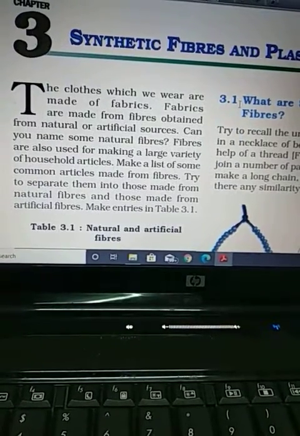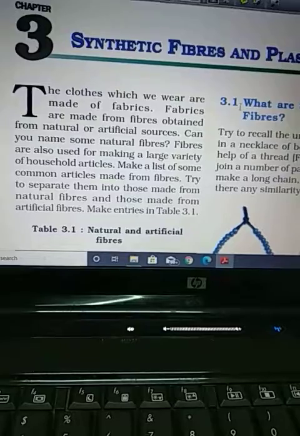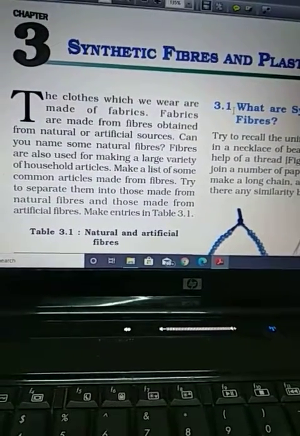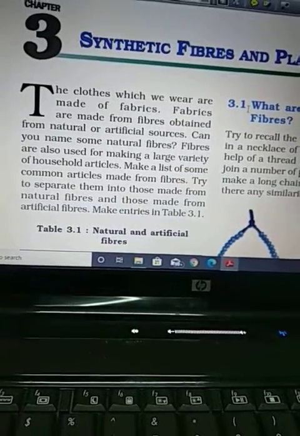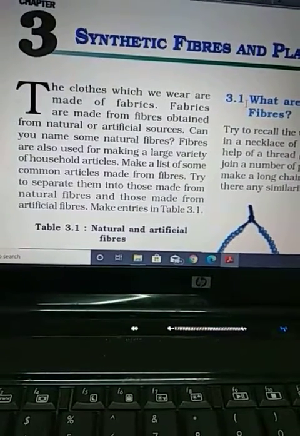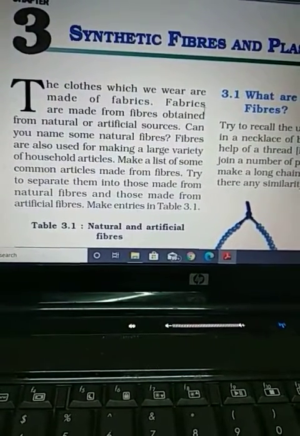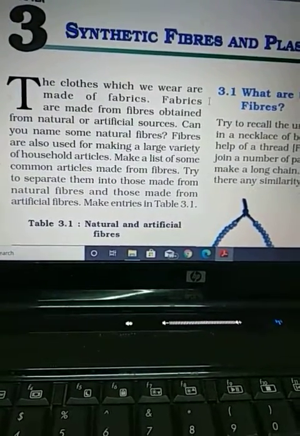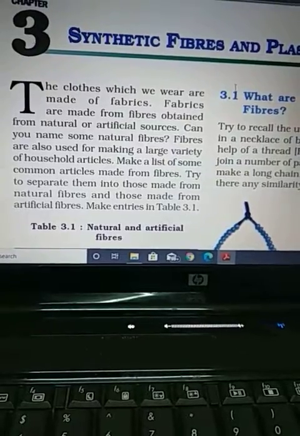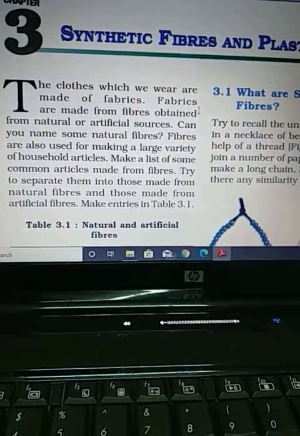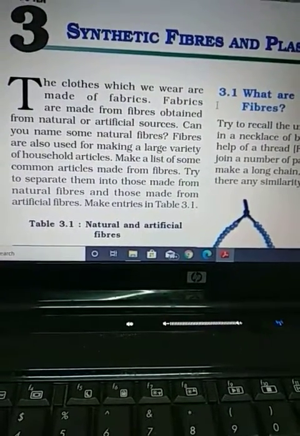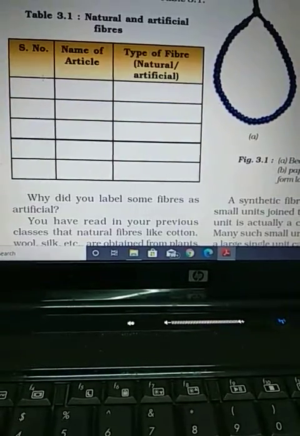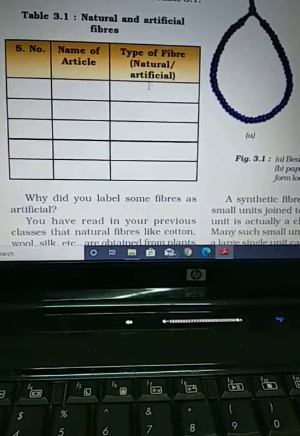The clothes which we wear are made up of fabric prepared from thread by two methods. You studied in class 6, by knitting or by weaving, right? And this thread or yarn is prepared from fiber, and we obtain this fiber from natural sources, plant and animal, or we prepare this fiber in the lab. It means we prepare fiber in the lab and then the rest of the processes are the same as we do with natural fibers.